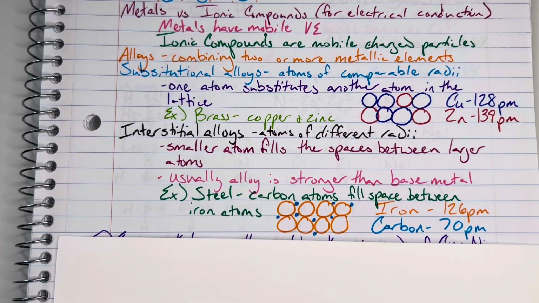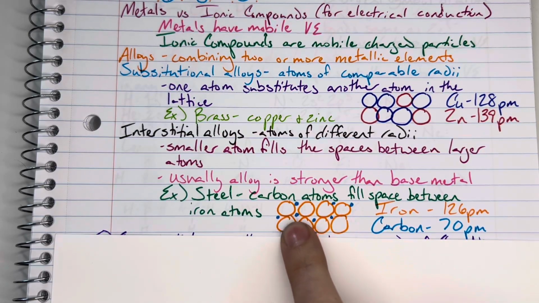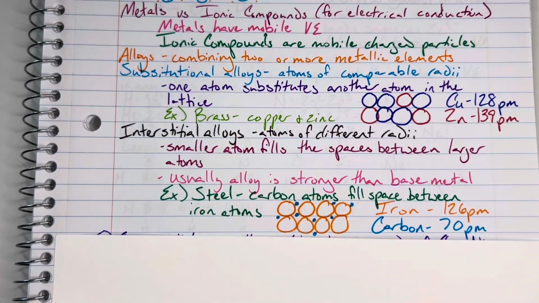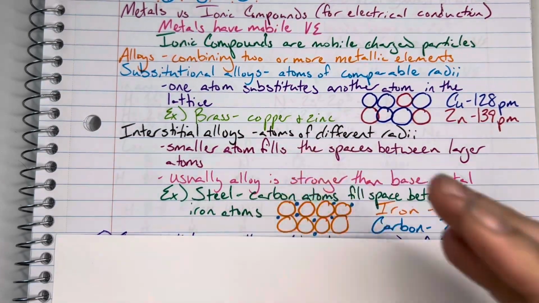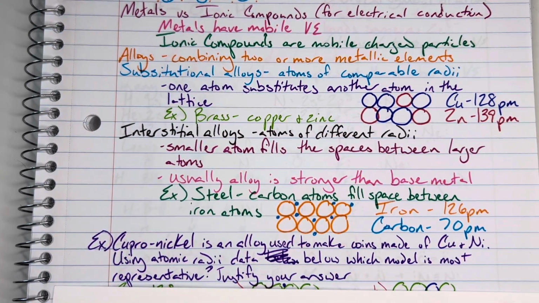And some examples of interstitial alloys would be steel. So carbon atoms are introduced to iron, and the carbon is able to fill in gaps in between the iron atoms, since carbon is so much smaller than iron. And this would be an interstitial alloy because the carbon's not replacing the iron, but is instead kind of squeezing in between.